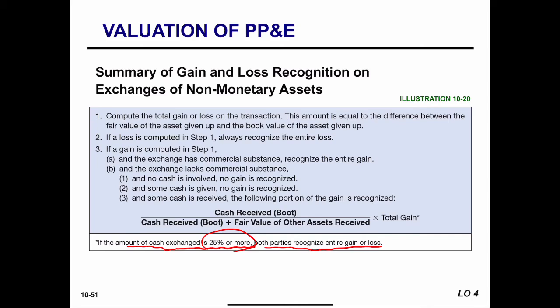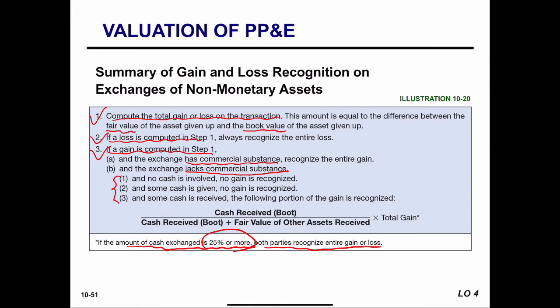Three steps. First is to calculate the gain or loss, which is the difference between the book value and fair value of the old asset. If it is a loss, all the loss should be recognized. If it is a gain, it relies on two factors. One is whether it has commercial substance or lacks commercial substance. If it lacks commercial substance, it depends on these three situations.